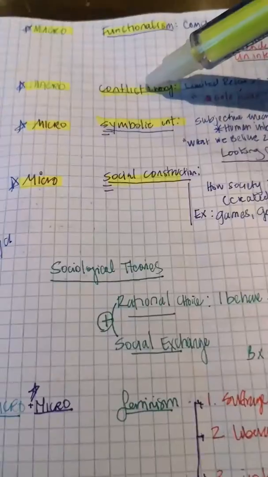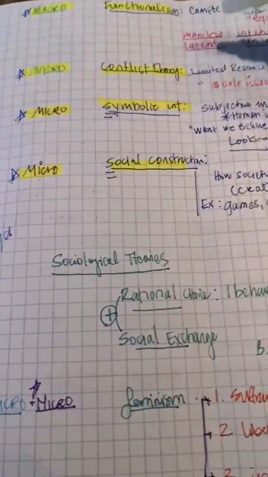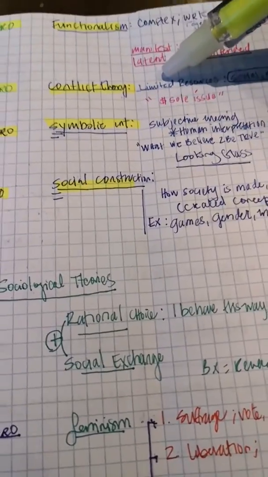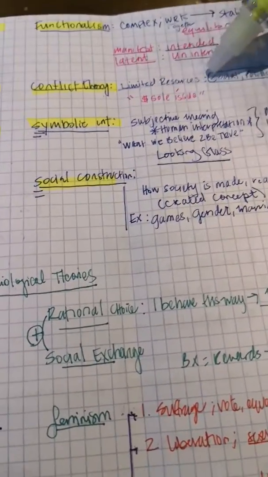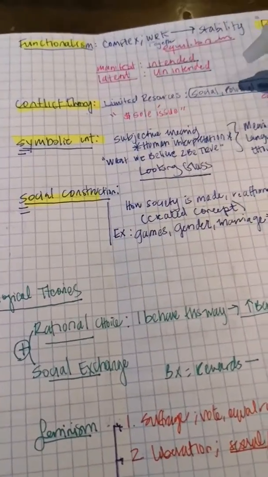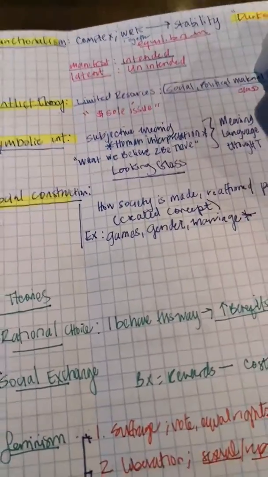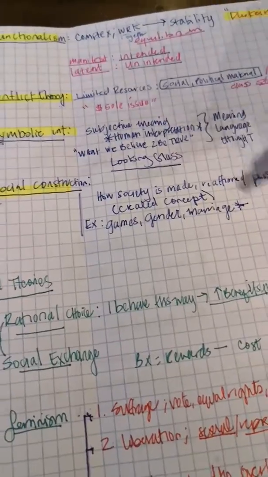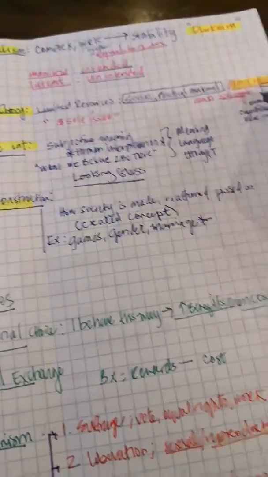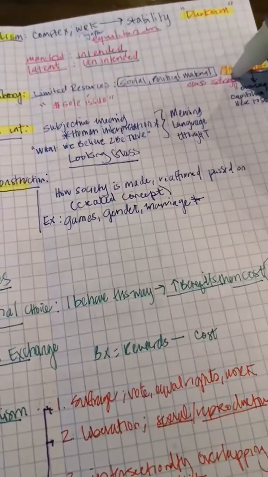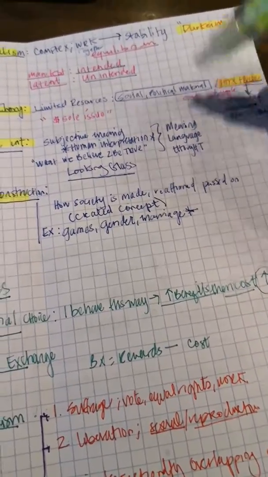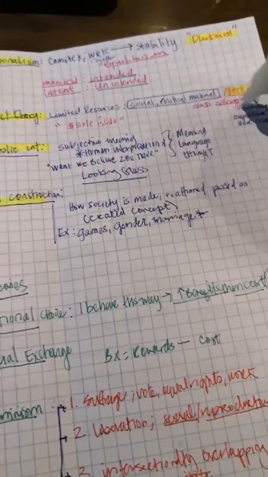When it comes to conflict theory, this too is on a macro level, and conflict theory pretty much purports that there are limited resources, social, political, and material resources that are limited. And so the way you want to think about this is about class struggle, that the rich have the most and then the poor have the least.